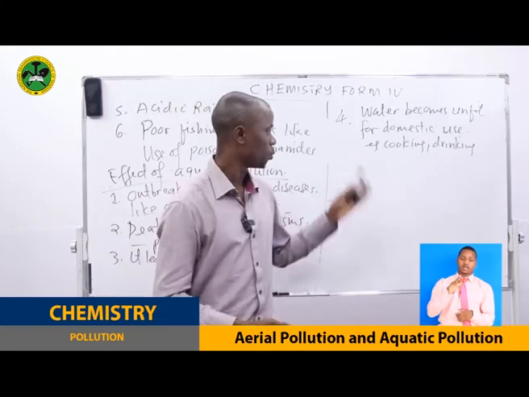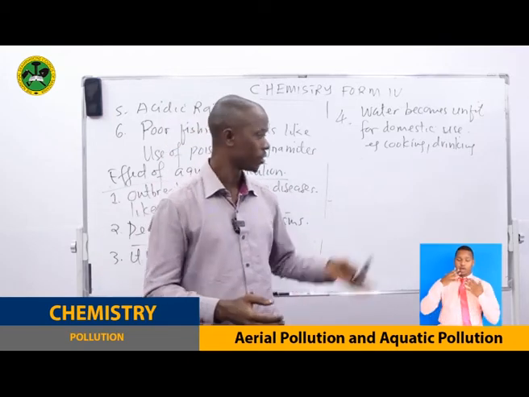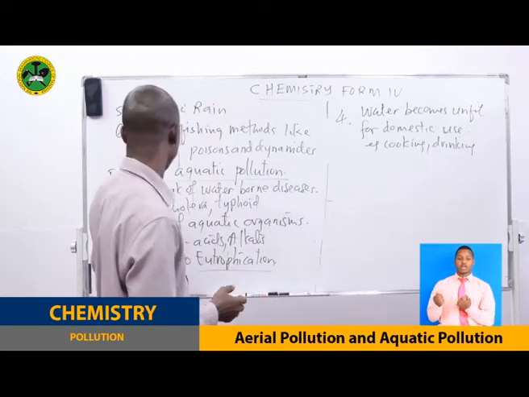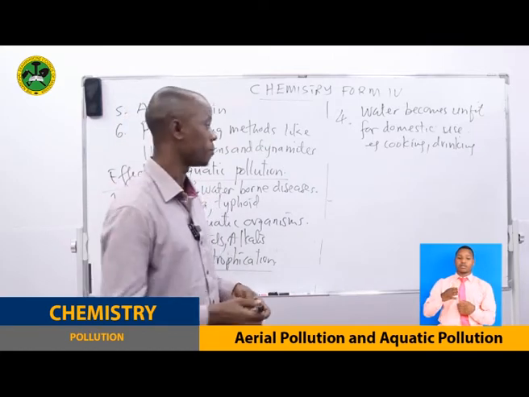Going to the beach with polluted water is not healthy, not attractive. So that becomes the problem. So these are the effects of aquatic pollution. There are so many others to mention. I'm sure that you can mention them.